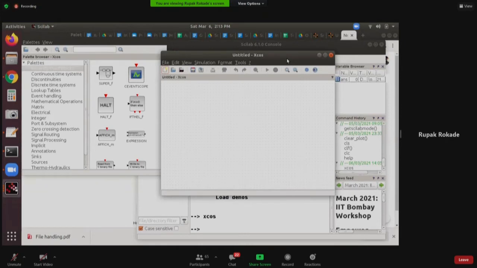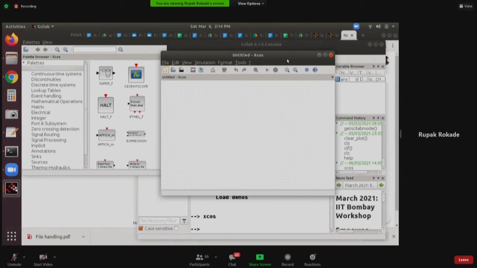XCOS is kind of an interface in Scilab using which you can build intuitive diagrams, right? And you can actually conduct model-based simulations in Scilab using XCOS. It is similar to Simulink if you have used MATLAB before. And XCOS doesn't come separately. It comes along with Scilab. You can't install XCOS separately. You have to install Scilab in order to use XCOS.